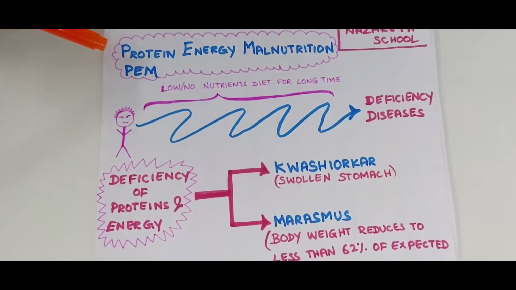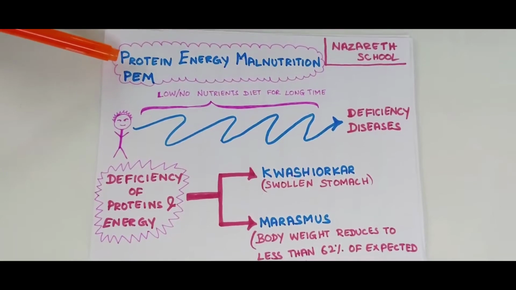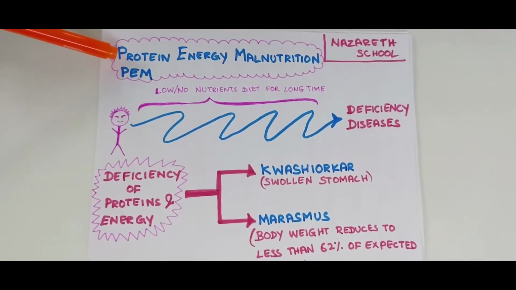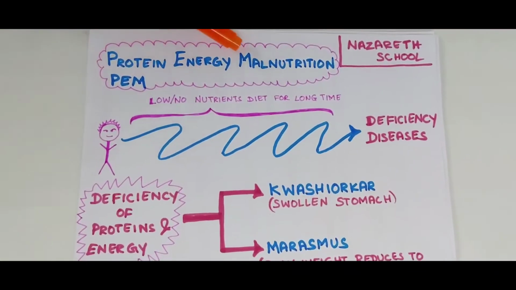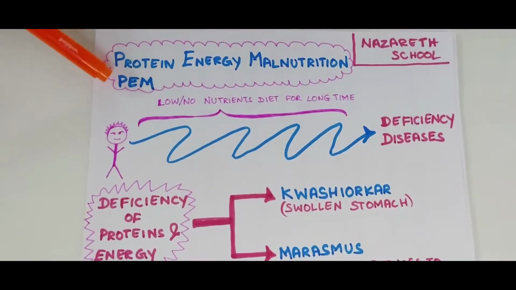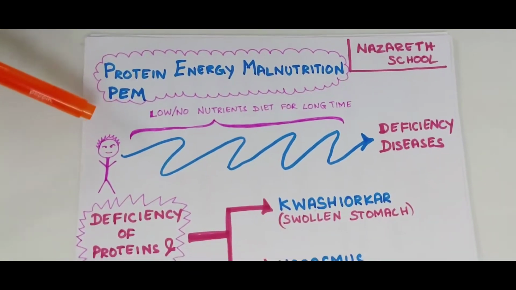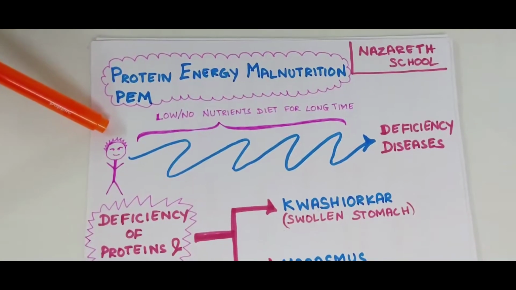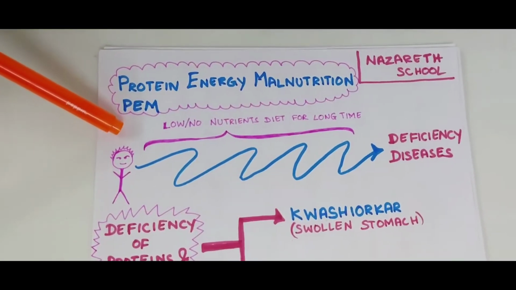Hi students, today we are going to discuss a lesson from nutrition and hygiene. Starting with protein energy malnutrition, PEM. So let us understand what malnutrition is. It is nothing but no nutrition. If nutrition is not in your body, that specific deficiency disease will occur.